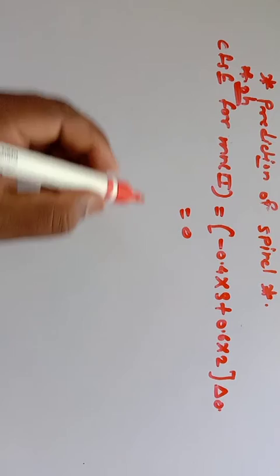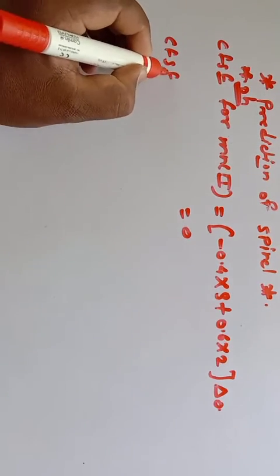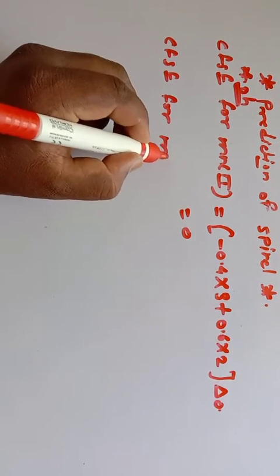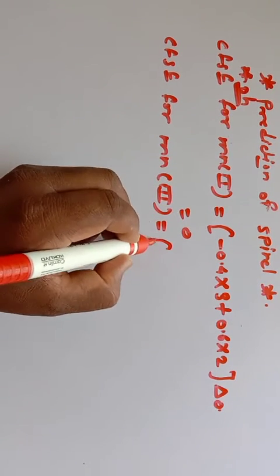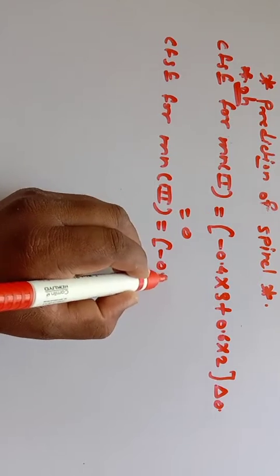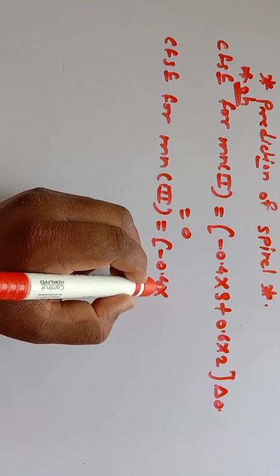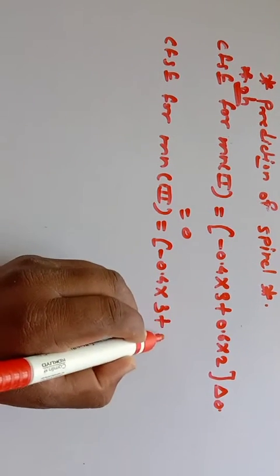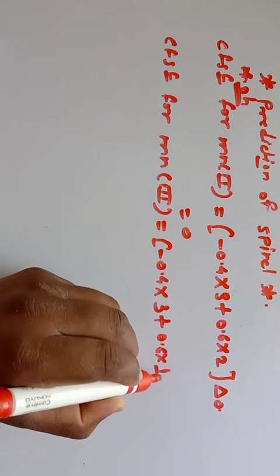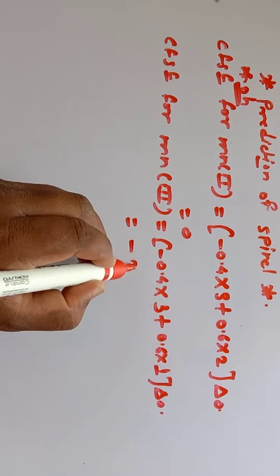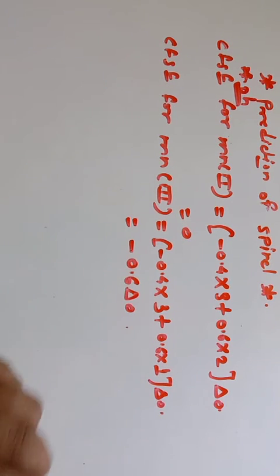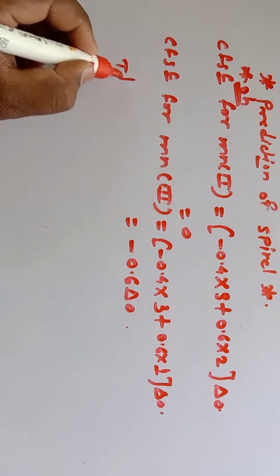And similarly, the CFSE for Mn third, which is equal to minus 0.4 into number of electrons in t2g, that is 3, plus 0.6 into number of electrons in eg is 1, into delta octahedral, so it becomes minus 0.6 delta octahedral. Similarly, we can find out for tetrahedral.